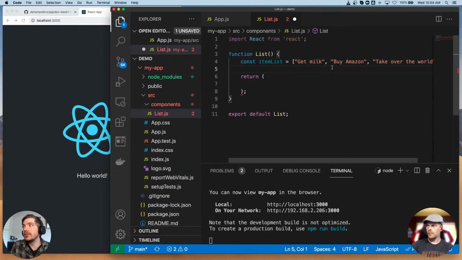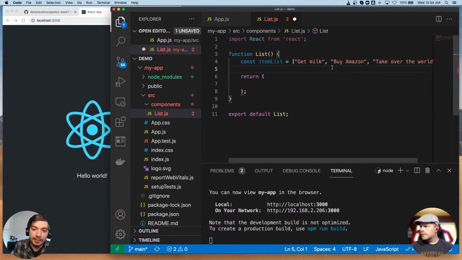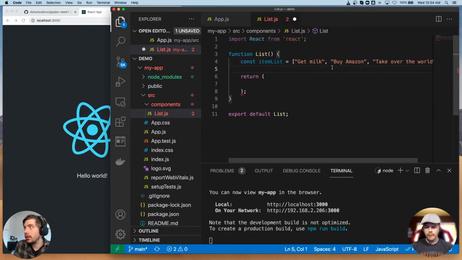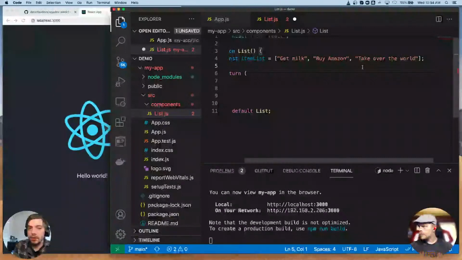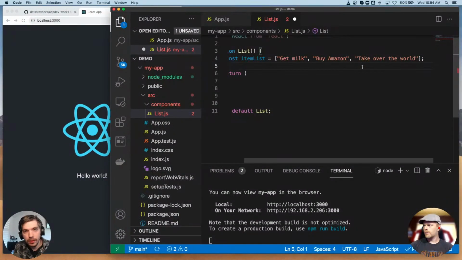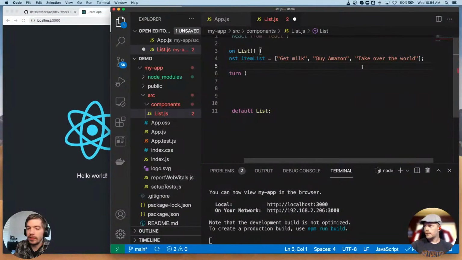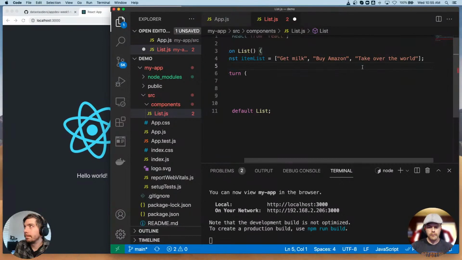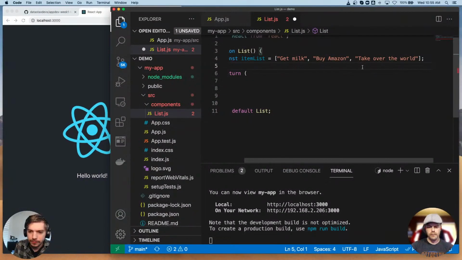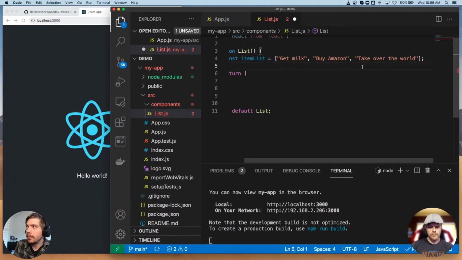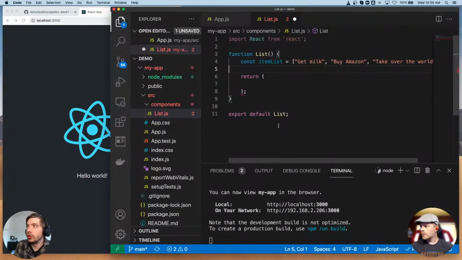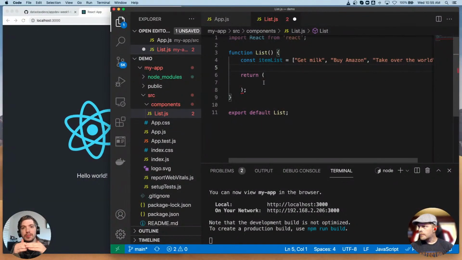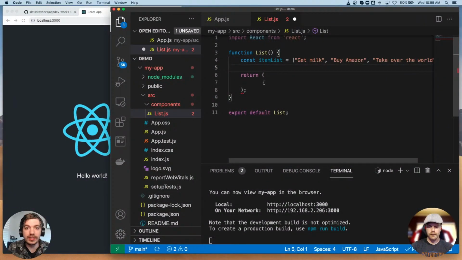So we have three to-dos. We have get milk. We're going to buy Amazon. And then we're going to take over the world. It's important to build up to the hard things in life, so that's why I have it in this order. But I think it's doable for sure. And so now we have this array, and we're going to return this array as a list. So we're just going to display it as a list in HTML.